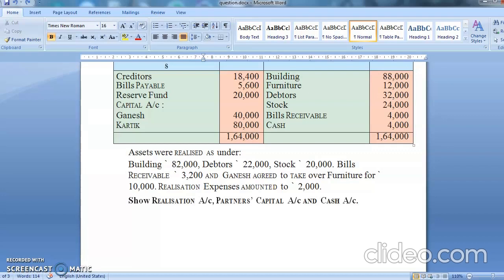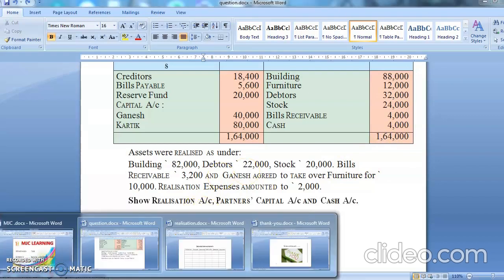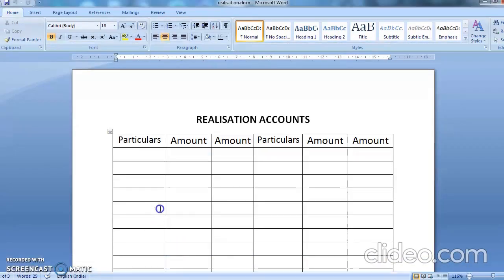Now, see students, in dissolution of partnership firm, what are we supposed to do? We have some steps which we have to follow. The first step is transfer all the assets except cash to realization account. So, building, furniture, debtors, stock, bill receivable, all will be transferred to the realization account. So, I'll write here to